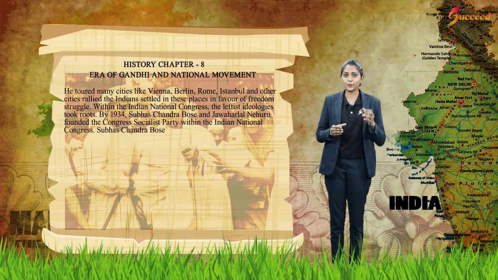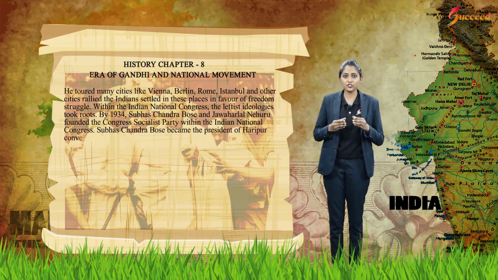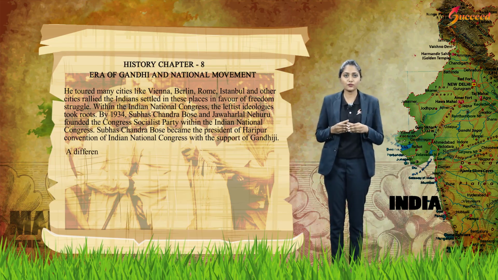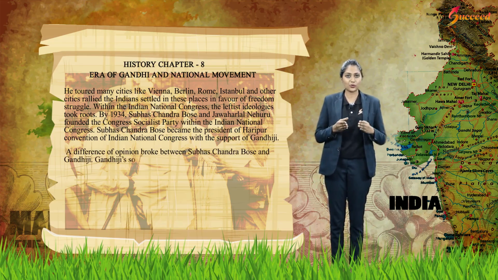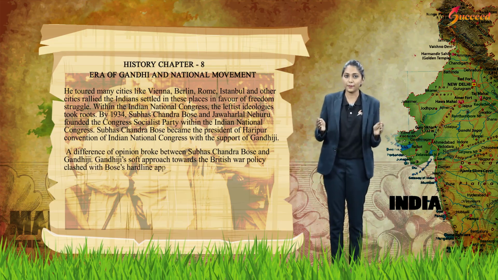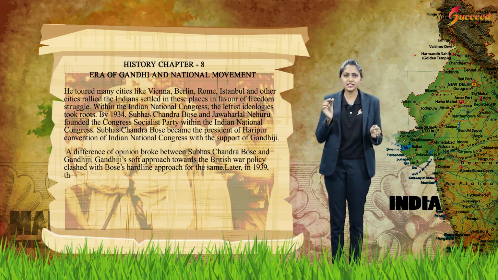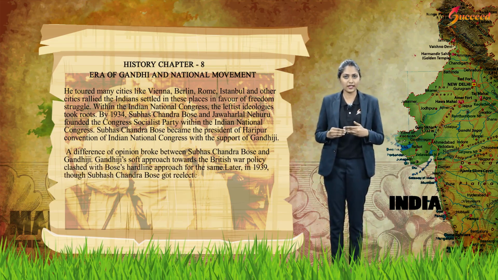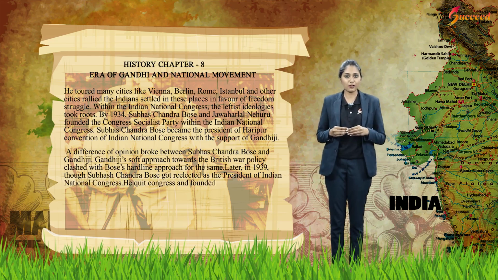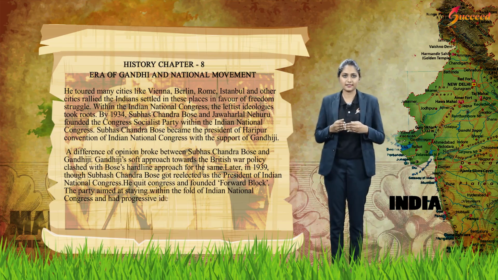Subhash Chandra Bose became the president of the Haripura Convention of the Indian National Congress with the support of Gandhiji. A difference of opinion broke between Subhash Chandra Bose and Gandhiji. Gandhiji's soft approach towards the British war policy clashed with Subhash's hardline approach for the same. Later, in 1939, though Subhash Chandra Bose got re-elected as the president of the Indian National Congress, he quit Congress and founded Forward Bloc. The party aimed at staying within the fold of the Indian National Congress and had progressive ideals.